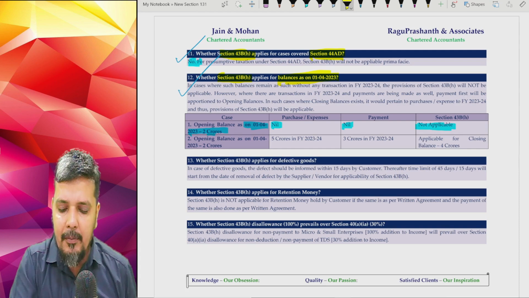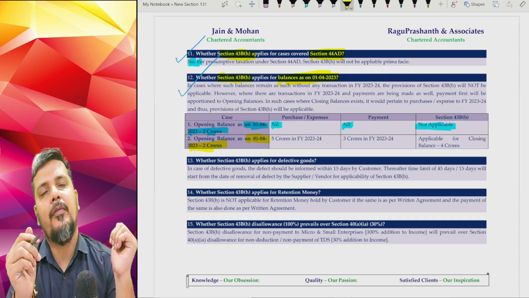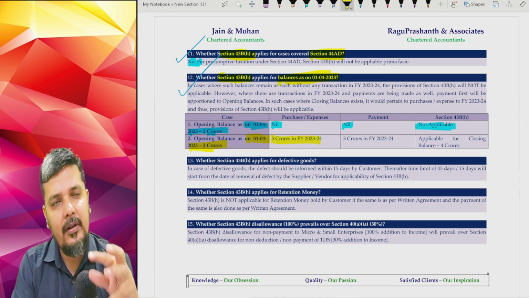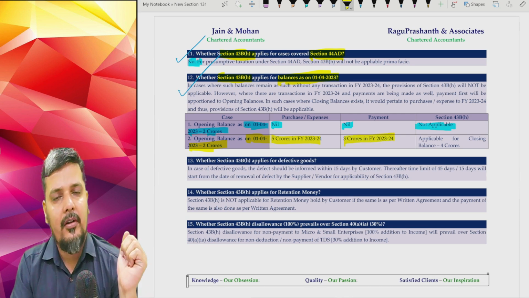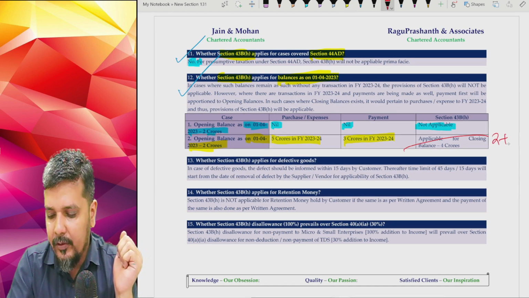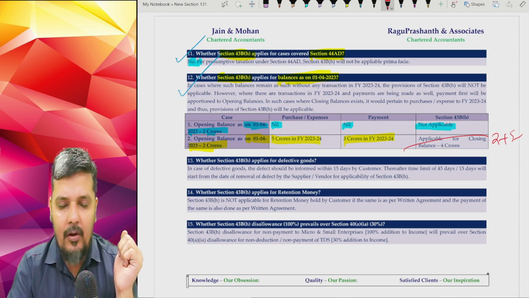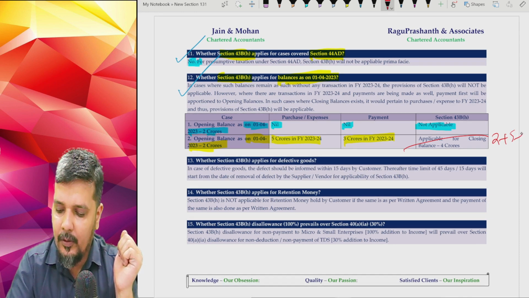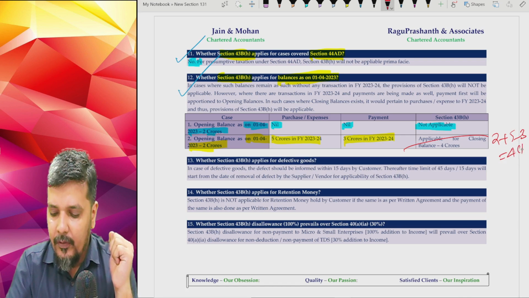But take another party where there's an opening balance of 2 crores on 1st April 2023, purchase is 5 crores in financial year 23-24, and payment is 3 crores in financial year 23-24. Now the closing balance will be opening balance 2 crores plus purchases 5 crores minus payment 3 crores. So your closing balance will be 4 crores.